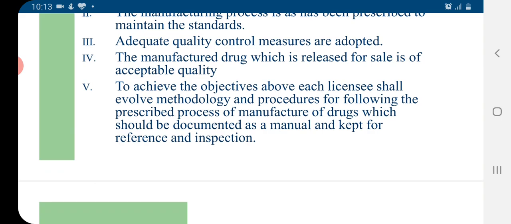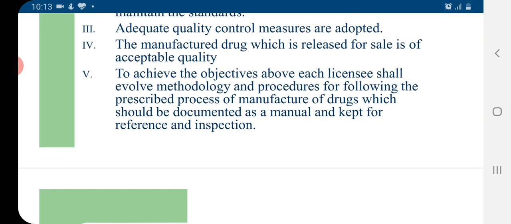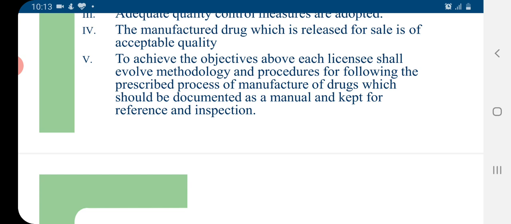Also, to achieve the objectives above, each licensee, the manufacturer, shall evolve methodology and procedures for following the prescribed process of manufacturing the drugs, which should be documented as a manual and kept for reference and inspection by the concerned authorities.